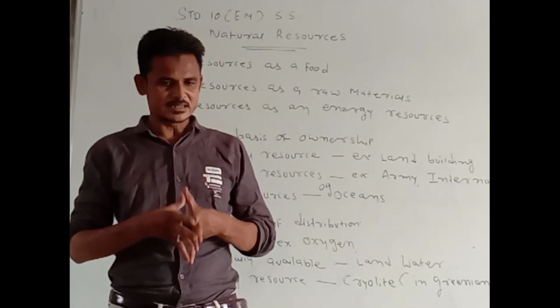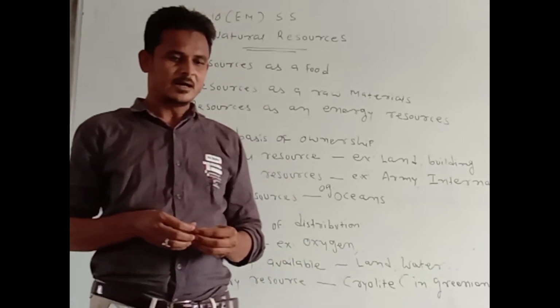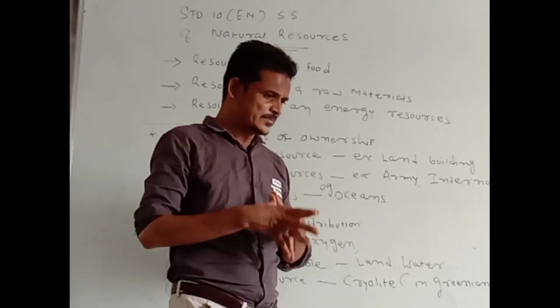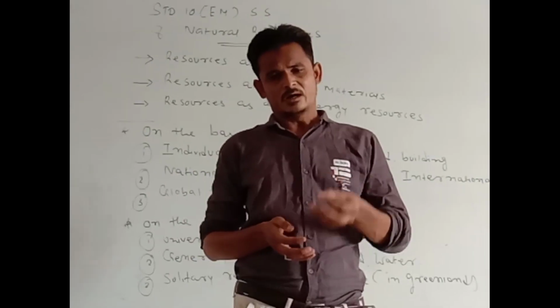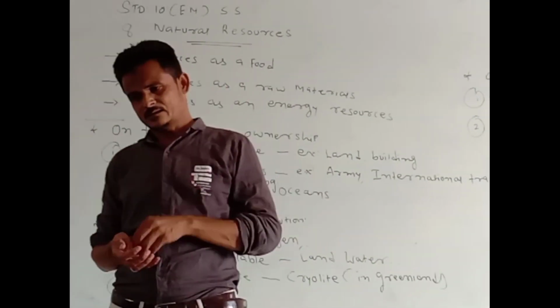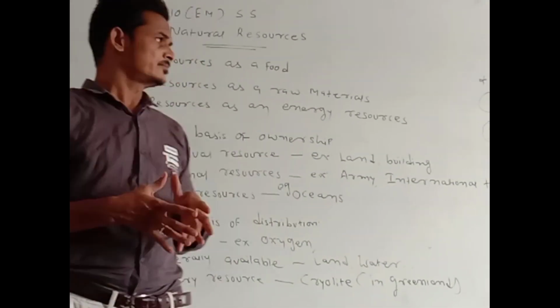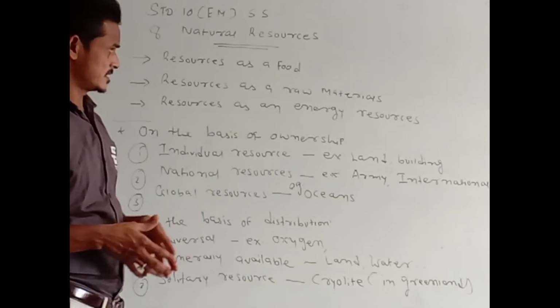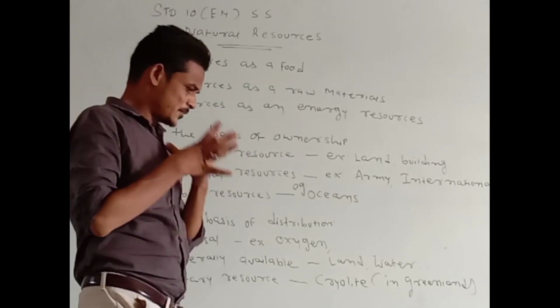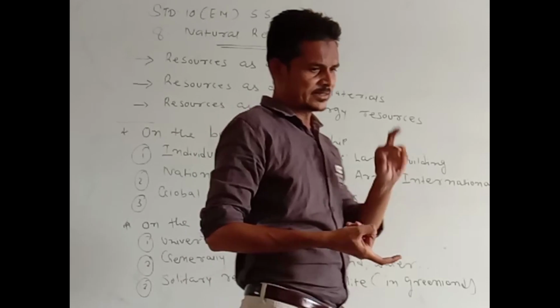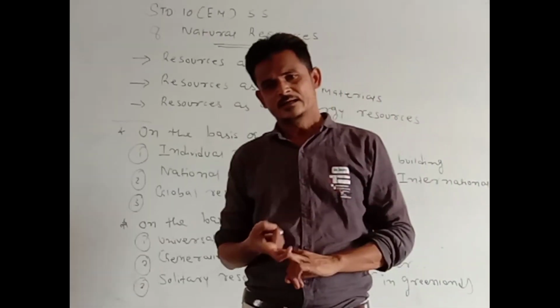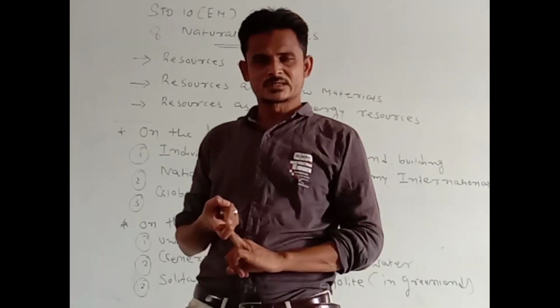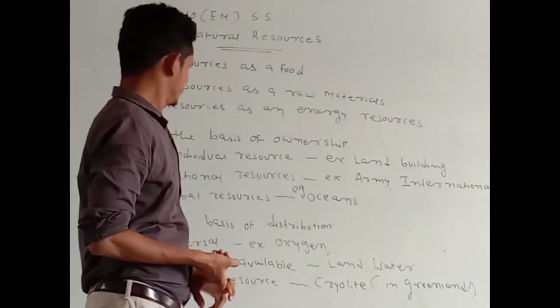They are used as raw materials. Some edible oils are also made from agriculture products, so they are used as raw materials. Some animal products like hide, nails, hair are also used as raw materials.